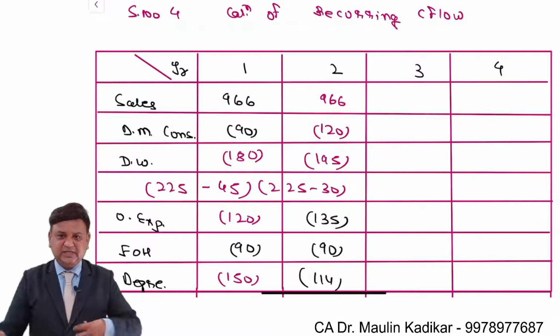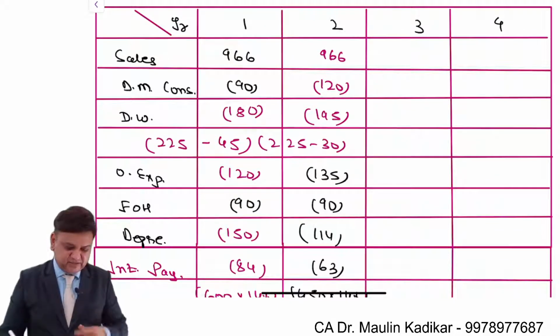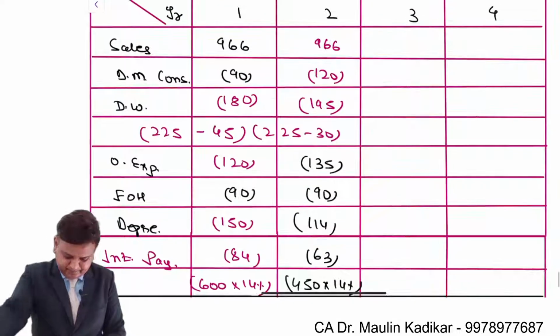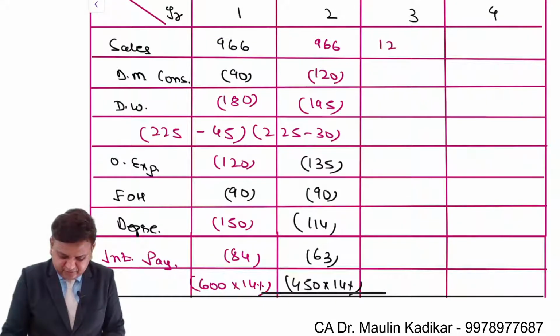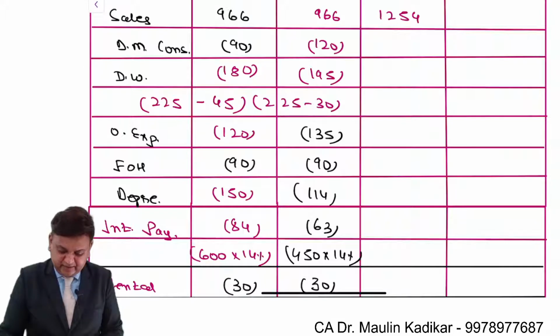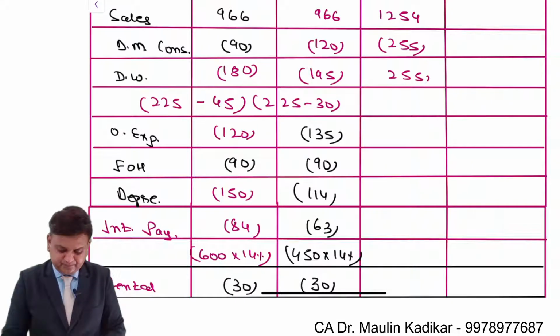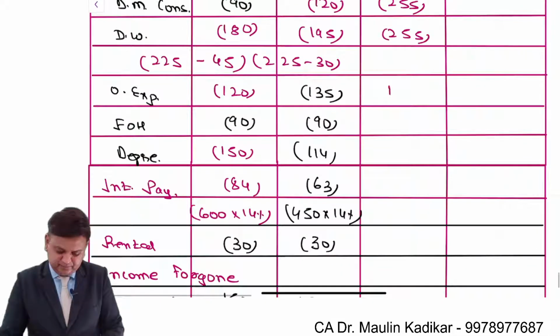As far as the third year is concerned, we'll have the sales value as 1254. Direct material consumption is 255. For direct wages, no adjustment is given, so we mention it as it is, 255. Other expenses, no change, 162.